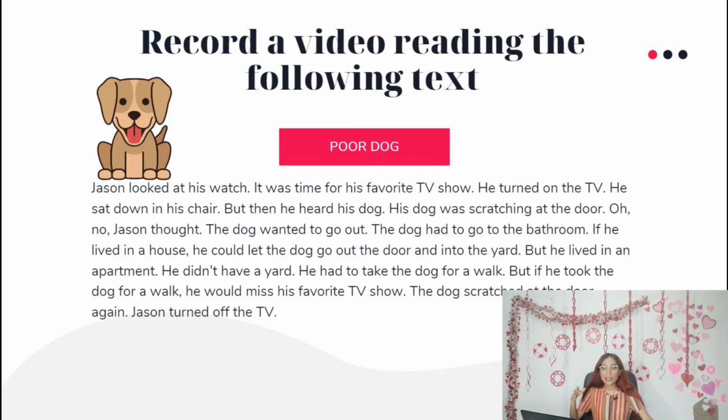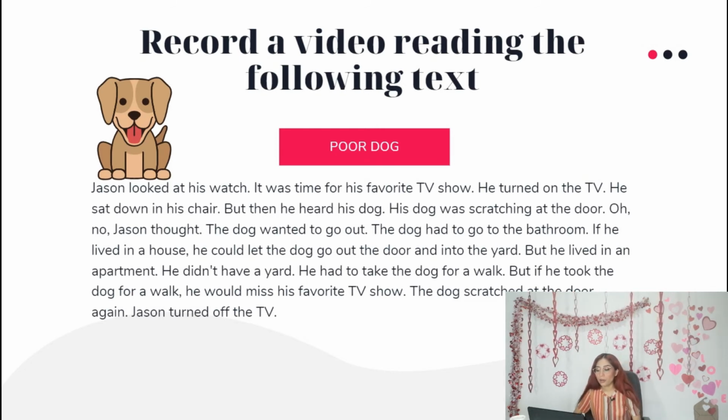So I'm going to read the text so you might have an idea if you don't know any of these words. Poor dog. Jason looked at his watch. It was time for his favorite TV show. He turned on the TV. He sat down in his chair, but then he heard his dog. His dog was scratching at the door. Oh no, Jason thought. The dog wanted to go out. The dog had to go to the bathroom.